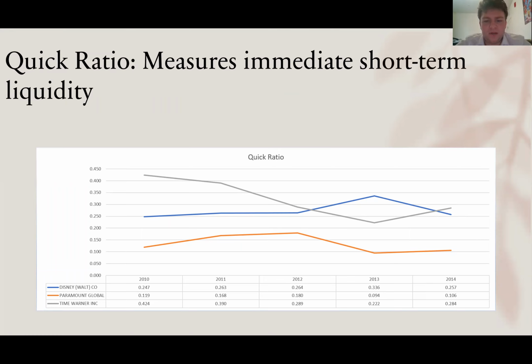And once again, Paramount and Disney seem to be an inverse from one another, whereas Paramount from 2011 to 2012 sees a minor increase. And with Disney from 2010 to 2012, they seem to be mellowed out.